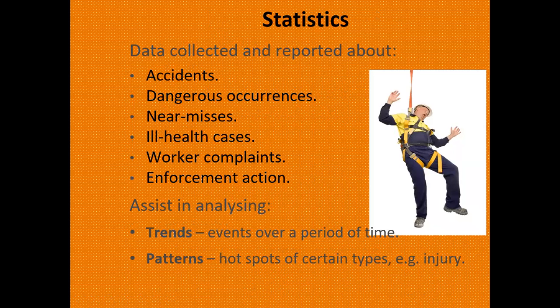So data collected and reported about accidents, dangerous occurrences, near misses, ill health cases, worker complaints, and enforcement actions assist in this. These data include accident records: how many accidents happened, which type of accidents happened, what the causes are, what the near misses and dangerous occurrences are at the workplace. A dangerous occurrence is something dangerous that happened but did not affect anybody. It didn't lead to a major property loss, a major injury, or even a minor injury. It's just a dangerous occurrence, like a vehicle overturned but there is no damage to the vehicle.